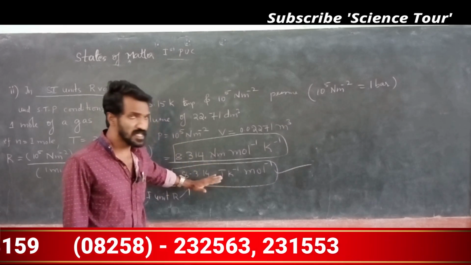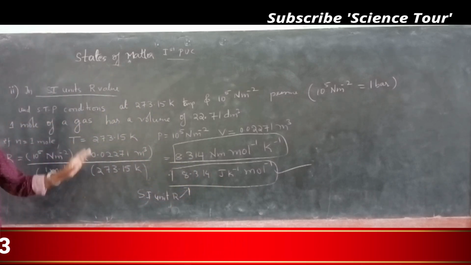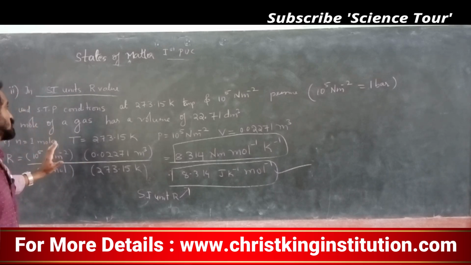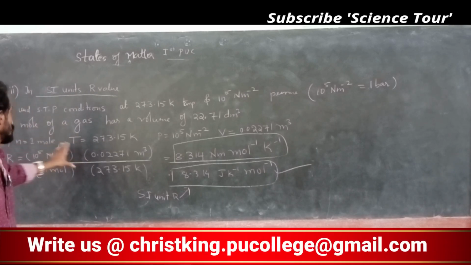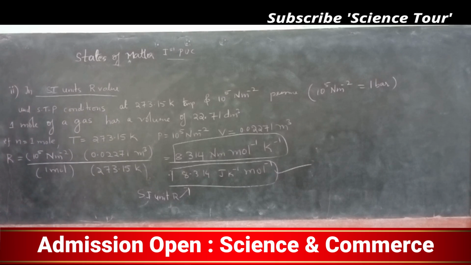This is a very important R value in SI units, understood? No doubt. Sometimes a derivation is also asked: derive R value in SI unit. You write the same things, R is equal to PV divided by nT, and you substitute these values. You write the answer for 2 marks: 8.314 joule Kelvin inverse mole inverse.